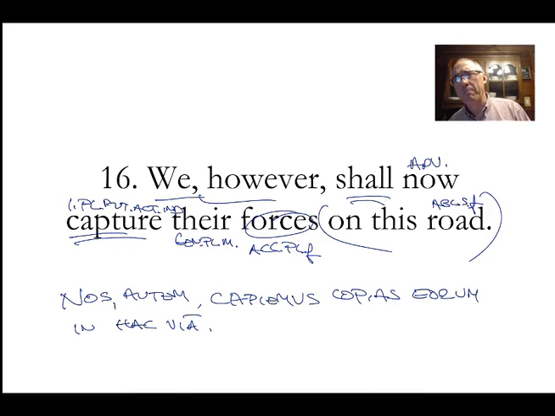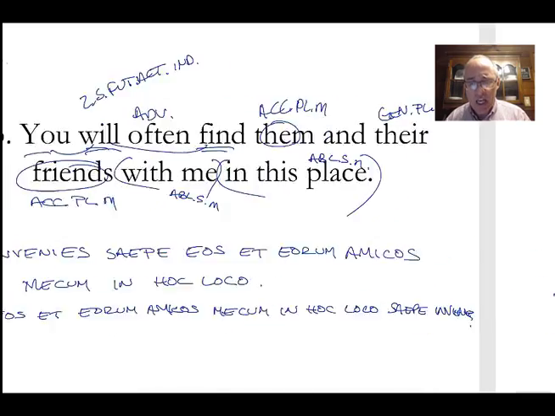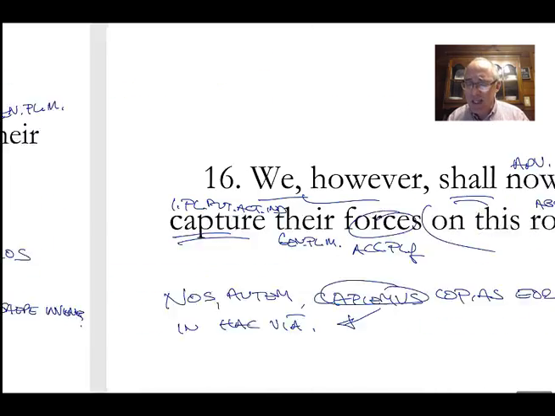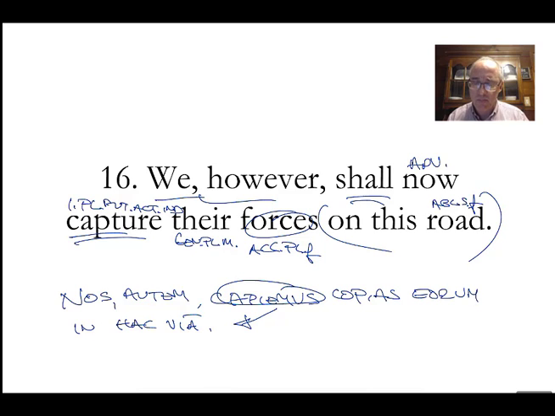And I wonder where I would put it. I guess I could put capiemus on the end. I like that. We, however, their forces on this road will. I think that's the only change I would make. I would be tempted to put capiemus at the end. But again, do you see my reasons for indicating nos, separating nos, even though the we is captured in the verb? Okay, by all means, I get it, but I think the sentence calls for a little more emphasis that this one did not. And that's all we're talking about in this chapter.